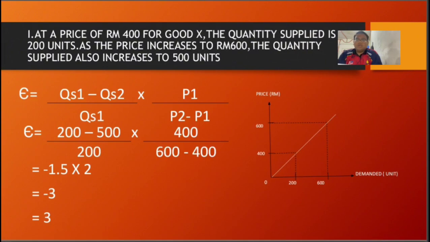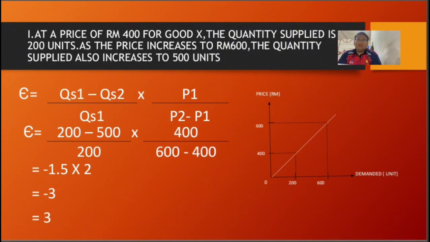The answer that we get is negative 3, but we exclude the negative, so the answer that we get is 3. Okay, this is the graph that we made after we get the answer.